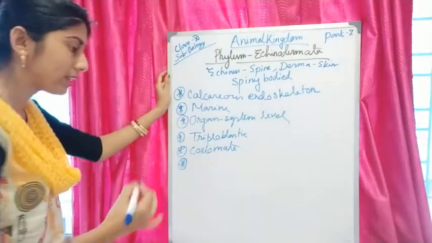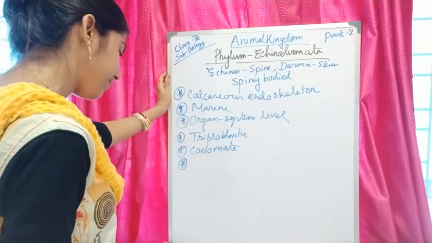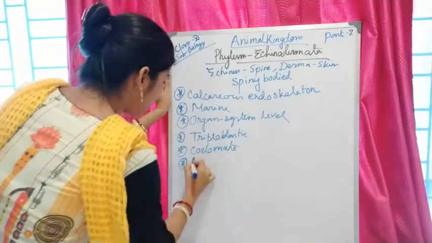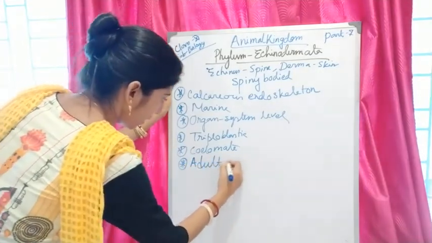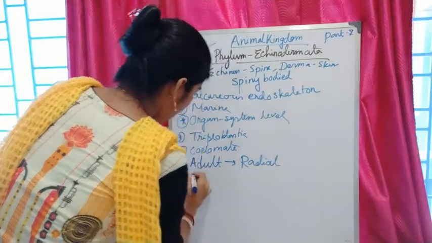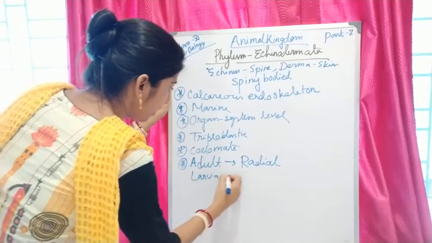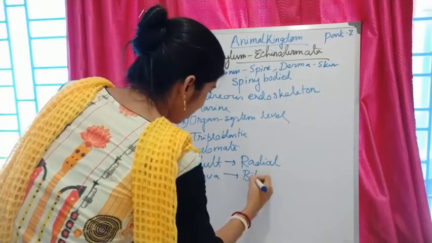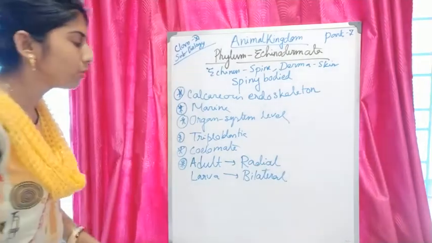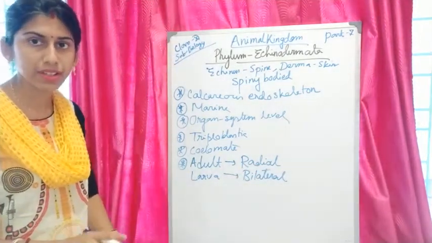But in the larval state they are not radially symmetrical, they are bilaterally symmetrical. So the adult form shows radial symmetry, but the larva shows bilateral symmetry. You know the meaning of radial symmetry and bilateral symmetry.